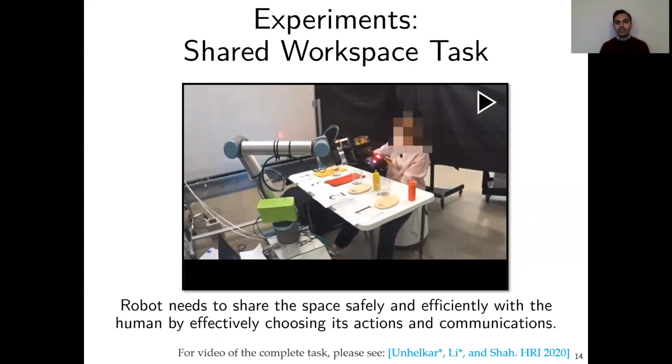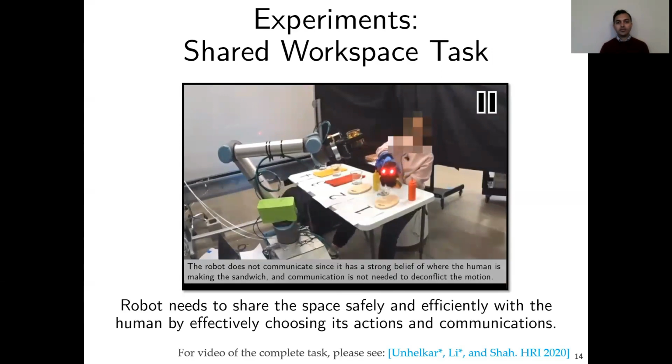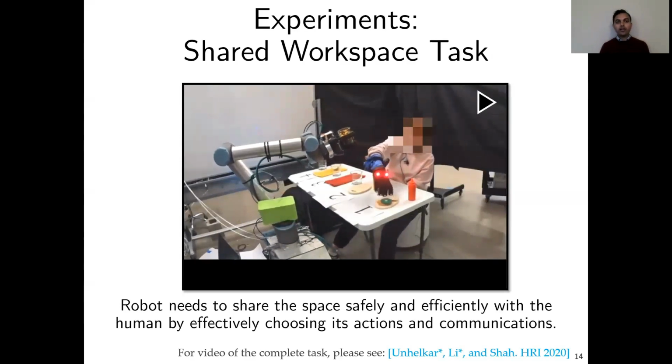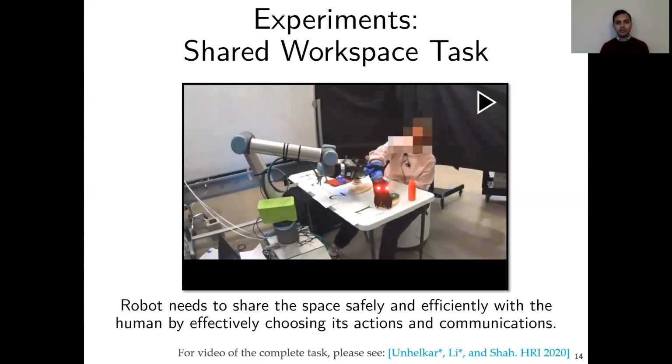Now, the robot does not communicate while choosing its next action because it's not necessary to do so. It has a good model of where the human is going to go next, where the human is going to be next. For a complete video, I refer you to the supplementary material available with the paper.